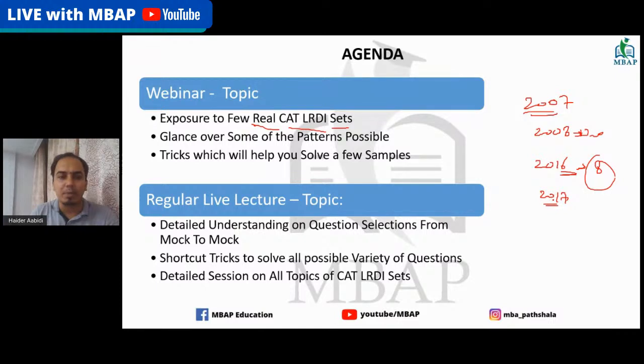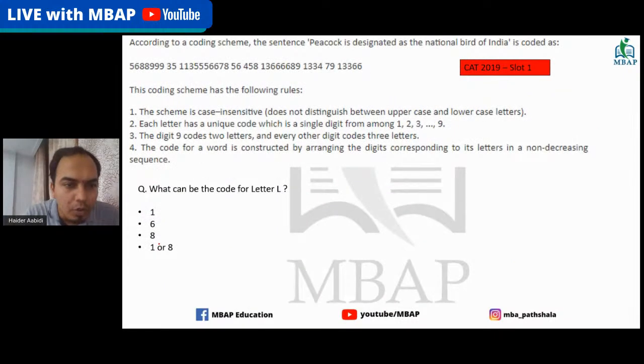So that at least people will have clarity on the normalization process. So yes, the 2017, 18 and 19 papers are available, and I've tried to pull in some questions from these 3 years only. Today we're going to look at some of those sets. We'll glance over all the possible patterns and some tricks to solve these things, and our regular sessions are going to cover these things. So this is the basic point we have for today in the agenda.